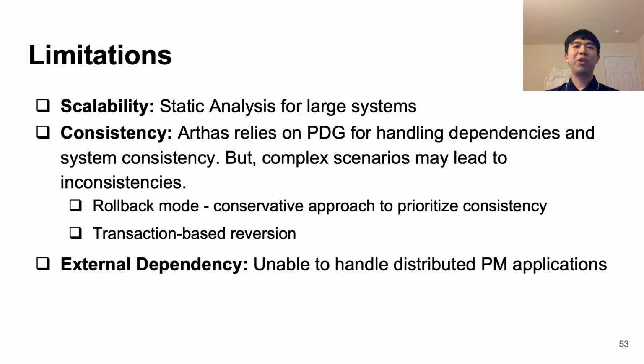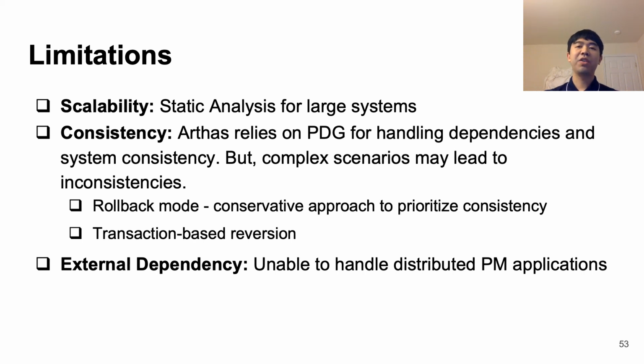So Arthas is unfortunately not perfect, as it still has some limitations that we reserve for future work. First, the static analysis that Arthas does for its dependency-based rollback doesn't scale well and can take a long amount of time for large systems such as Redis or Memcached, which have tens of thousands of lines of code. In addition, Arthas' purge dependency-based rollback means that you may end up with an inconsistent system. This is because Arthas relies on the program dependency graph for handling dependencies and total system consistency. But complex systems and scenarios, such as hidden dependencies, may lead to inconsistencies that Arthas' purge mode can't handle.